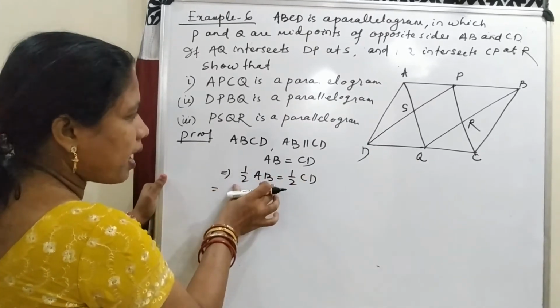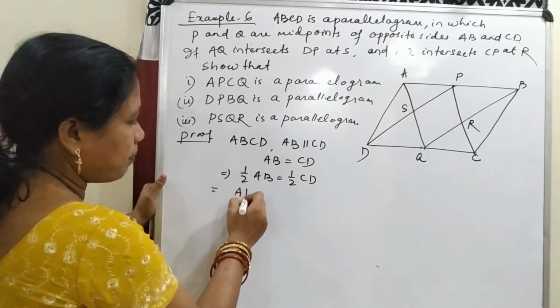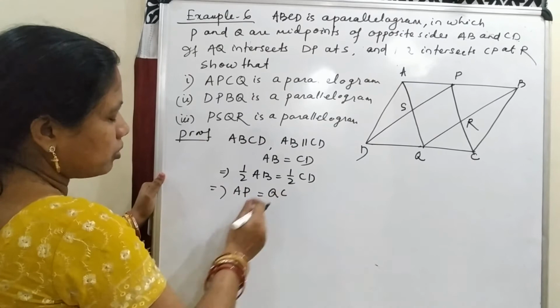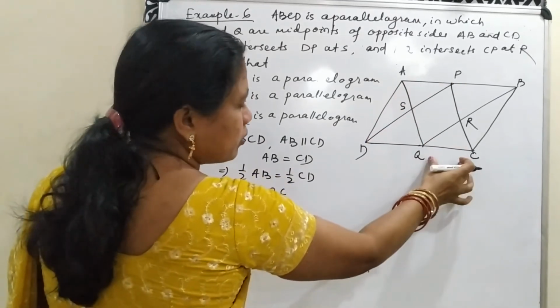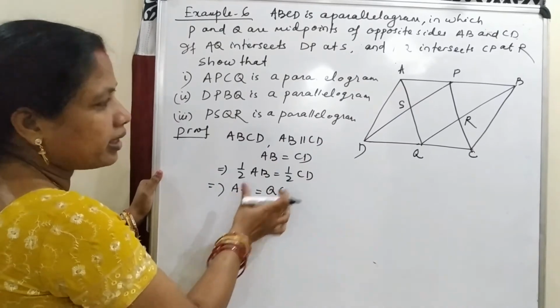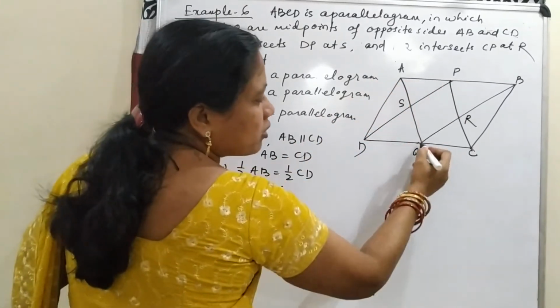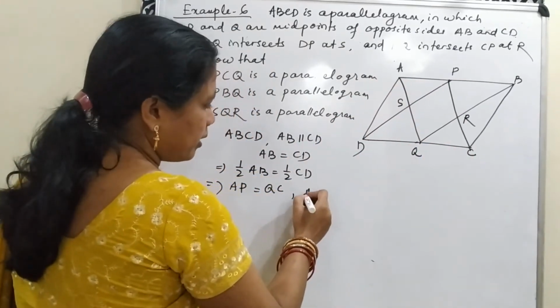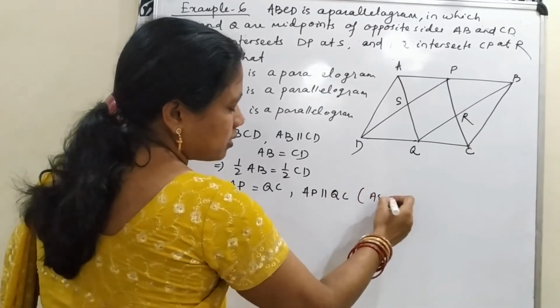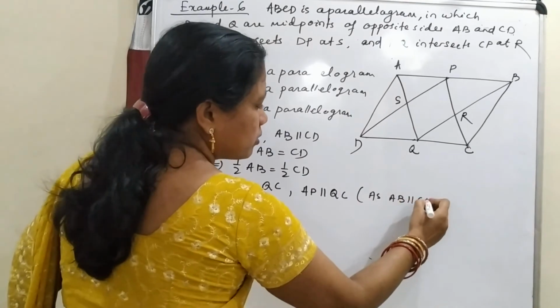So in place of half AB, I can write AP is equal to QC. And if AB is parallel to CD, then AP is also parallel to QC.